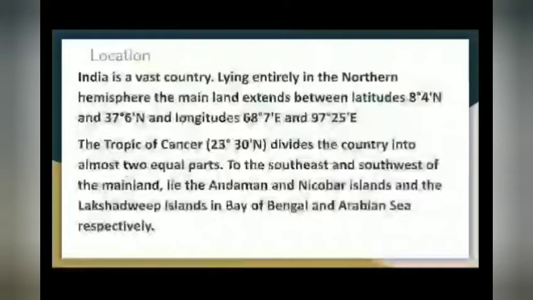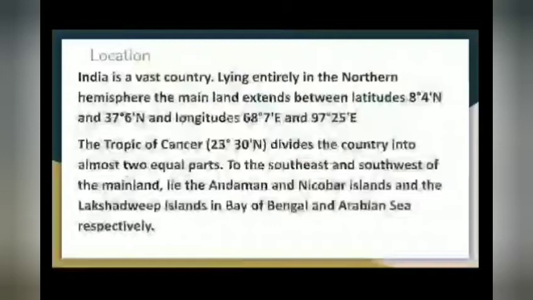It divides India almost into two equal halves, as the equator divides the entire world into two equal hemispheres. In a similar way, India is divided into two parts.